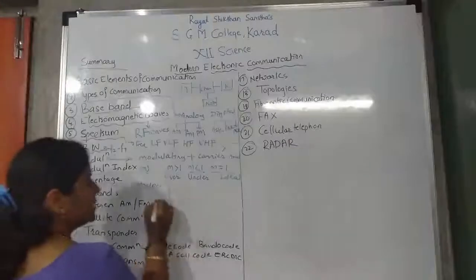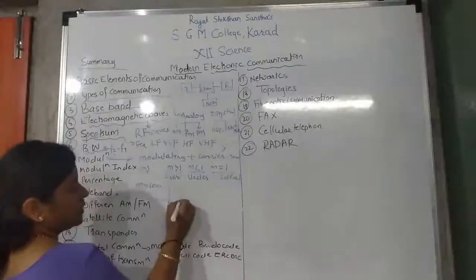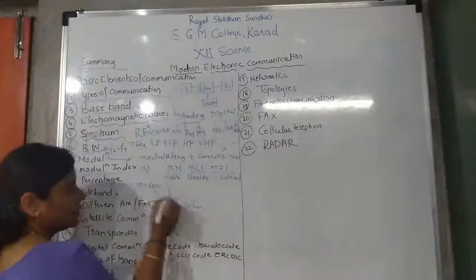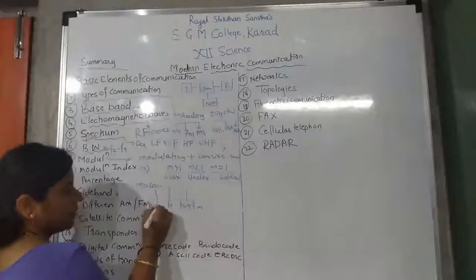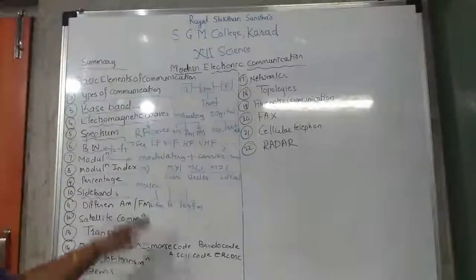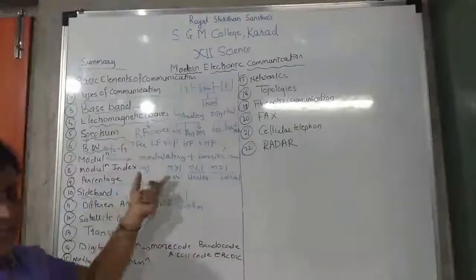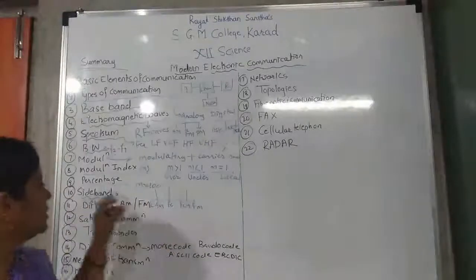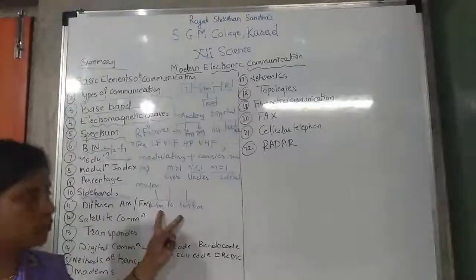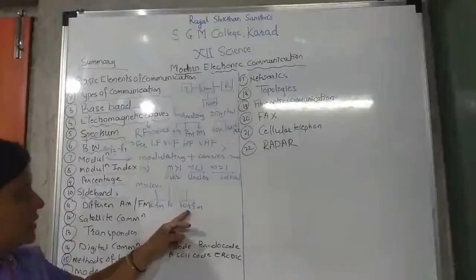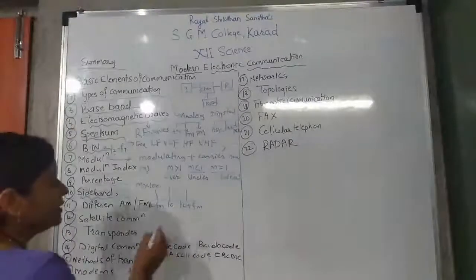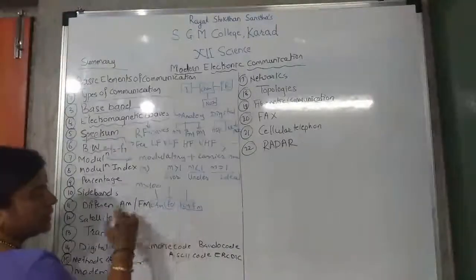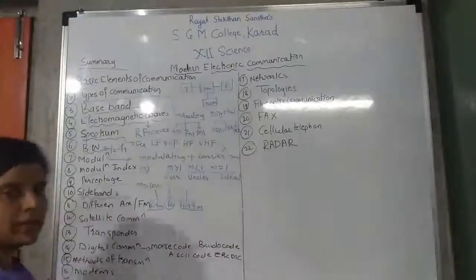Suppose this is the frequency, original frequency Fc. So right side of this is what? Fc plus Fm. Left side of this is what? Fc minus Fm. We have seen this. All these things we have seen. We will revise these things again, so that you will understand all concepts together. Okay. So in side bands, there are two side bands, Fc plus Fm and Fc minus Fm. Right side of the carrier frequency is Fc plus Fm. Left side of the carrier frequency is Fc minus Fm.